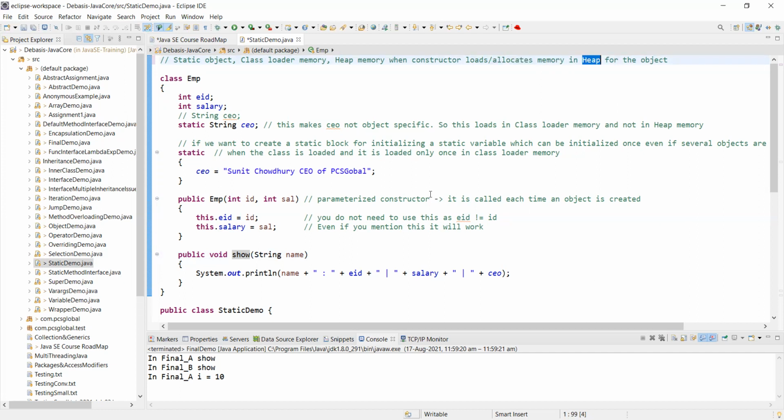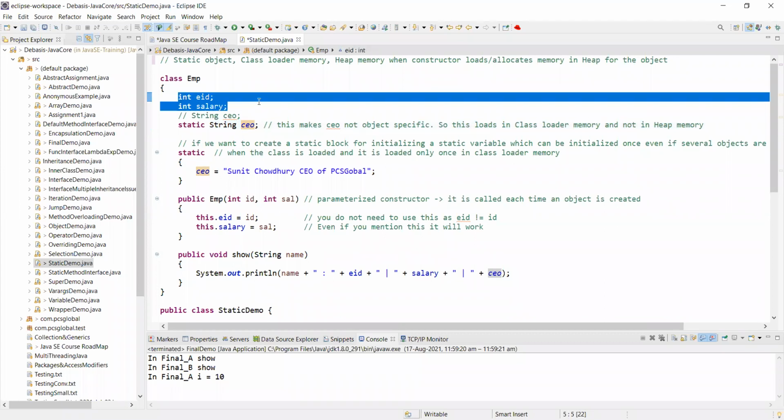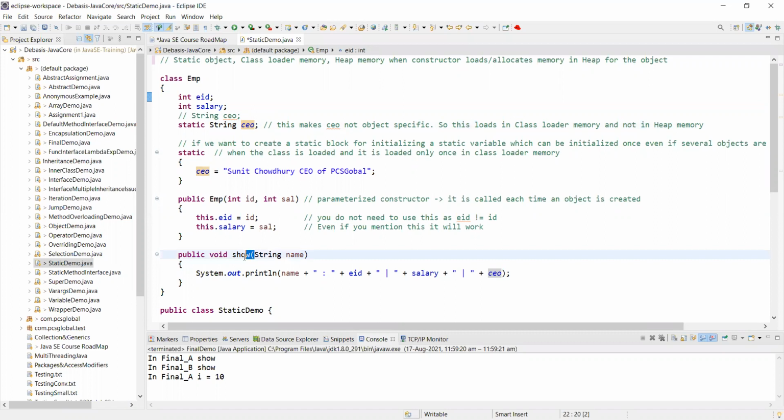Okay. But the CEO data doesn't go into the heap memory. Once any object is there on the heap with its attributes, the primitive data, and the methods, you will be able to use and change those attributes and methods.